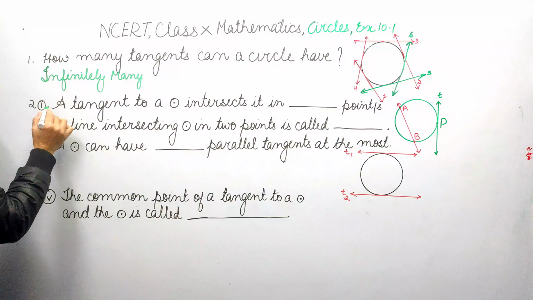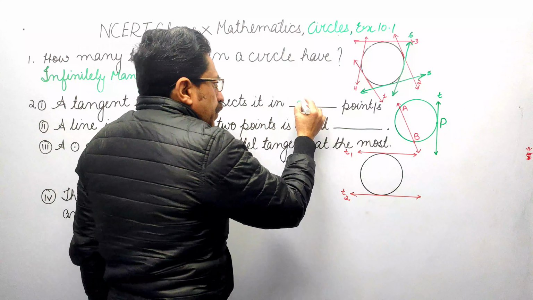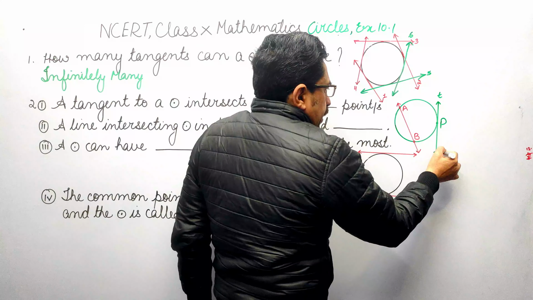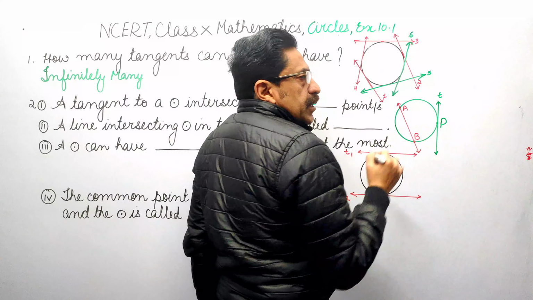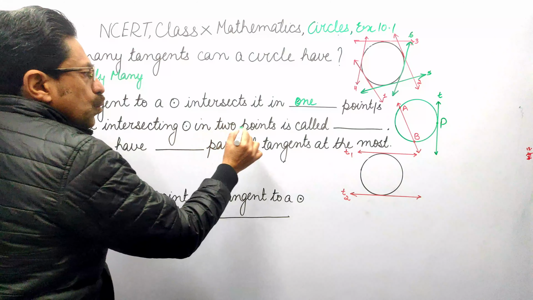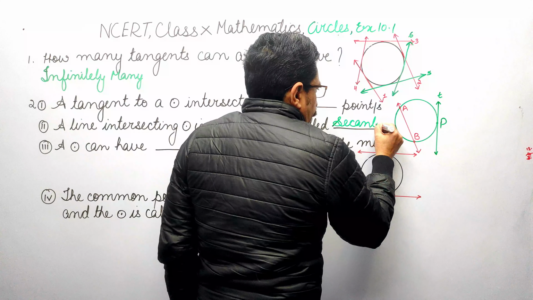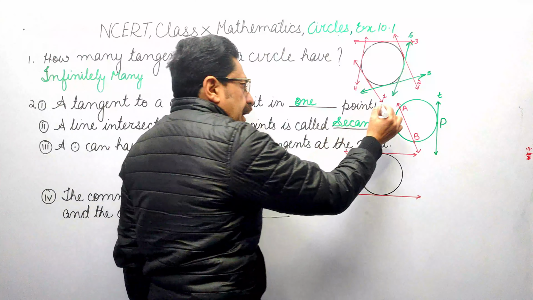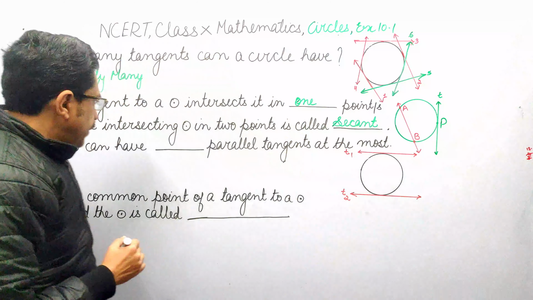Question number 2. A tangent to a circle intercepts it in one point. In figure, we see line T intersects the circle at one point P. It is tangent to the circle. A line intersecting circle in 2 points is called secant. In figure, AB intersects circle at points A and B. That is 2 points. Therefore, it is secant.